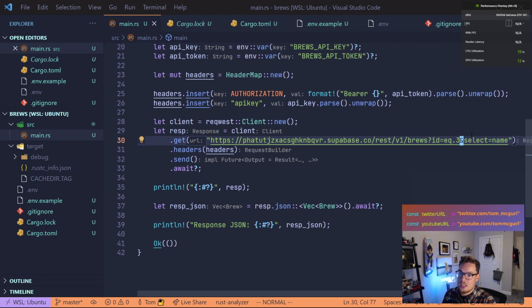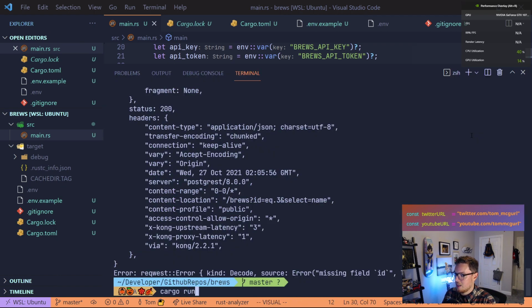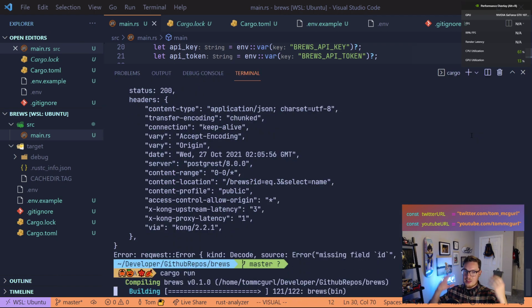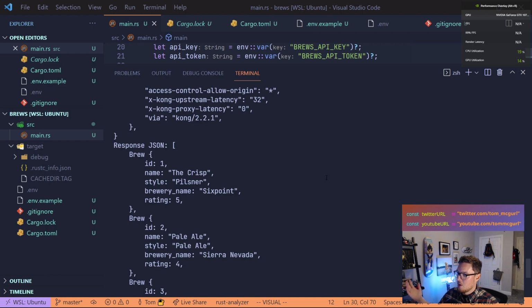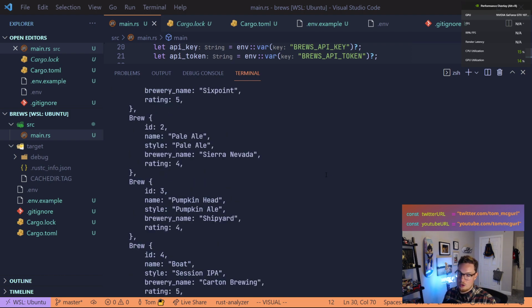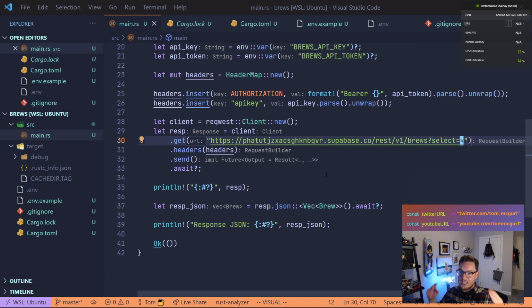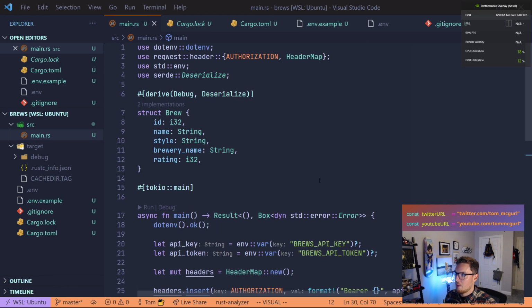So we know that you wouldn't actually get a full brew, so it's not going to allow that. Let's go back to what we had with our select star, run it again, and see that we get a response. Then to wrap up, we'll walk over the code that we just wrote. So there we go. We made a request to the API, got our brews, and deserialized them. Let's take a quick run through of what we did today. We'll maybe throw some comments in and sum it all up.